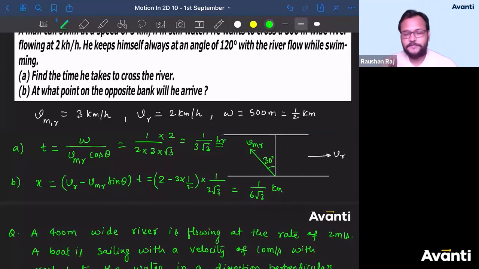Now guys, click yes if you have understood this. There's nothing to understand, you just have to use the formula. So this was a question based purely on the formula. ठीक है?